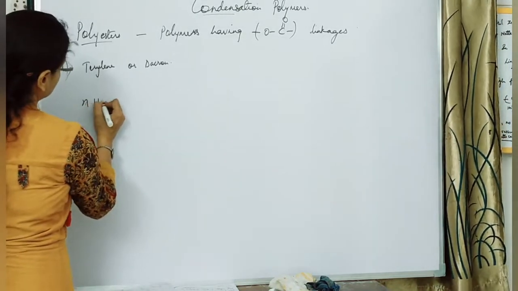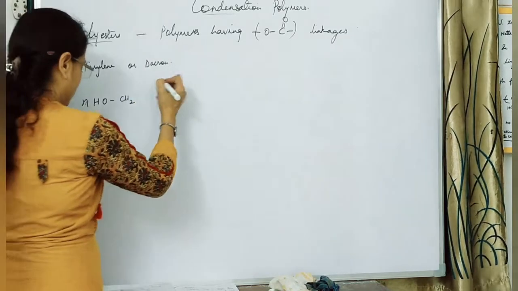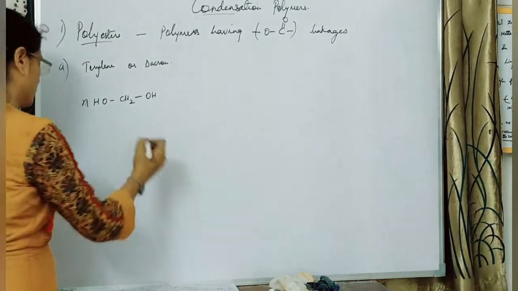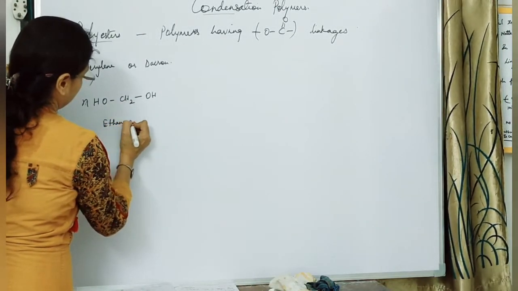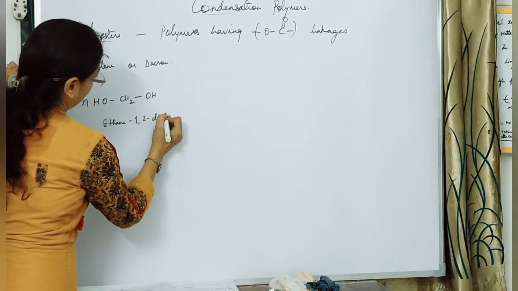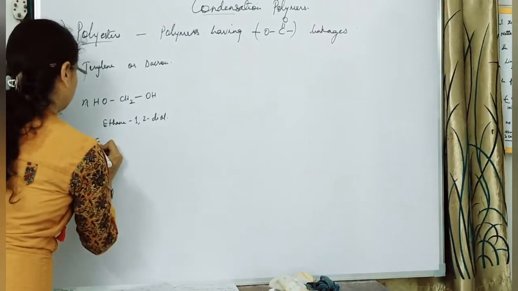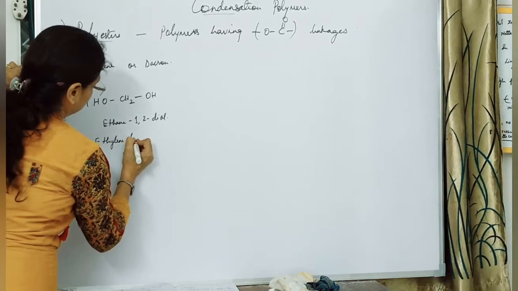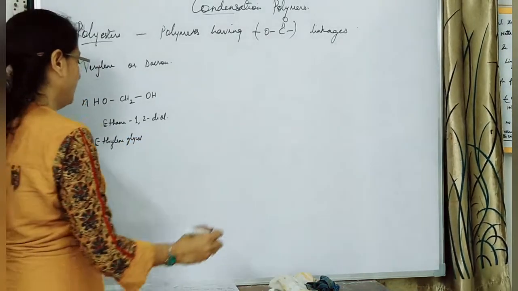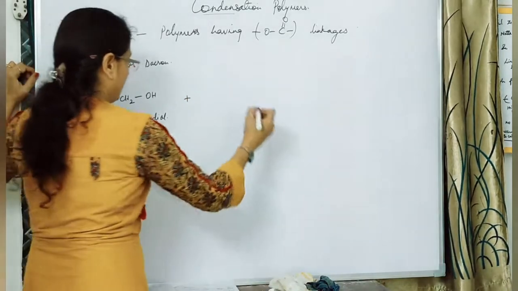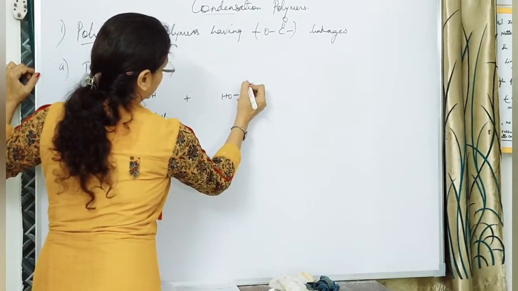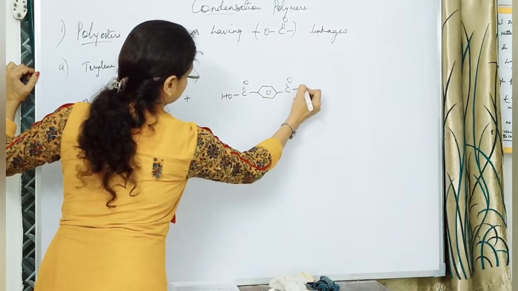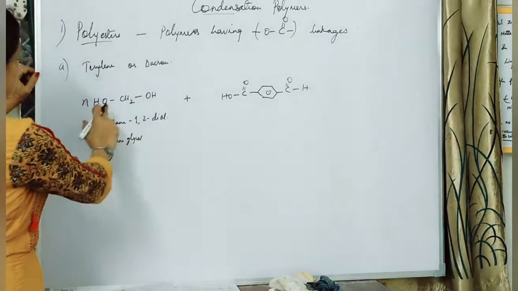CH2, ethane 1,2-diol. So two OH groups over here. We call this ethane 1,2-diol, or it is also called ethylene glycol, and we treat it with terephthalic acid. Look here, this is the structure for terephthalic acid. So this is ethane 1,2-diol.